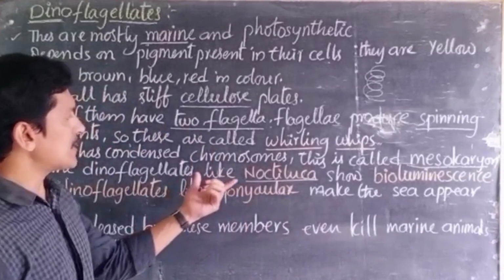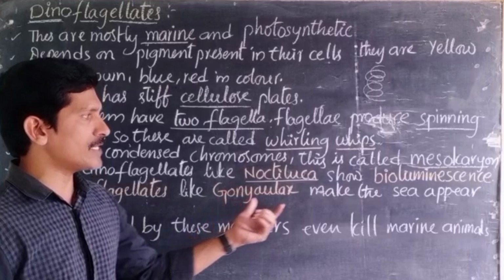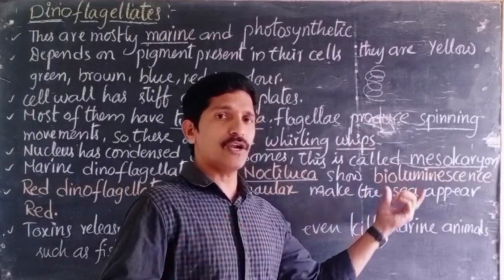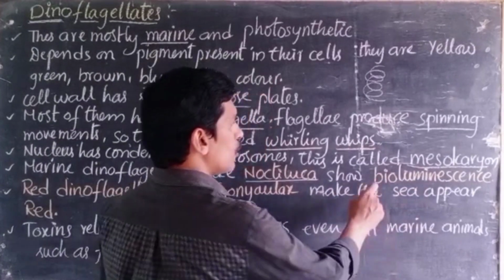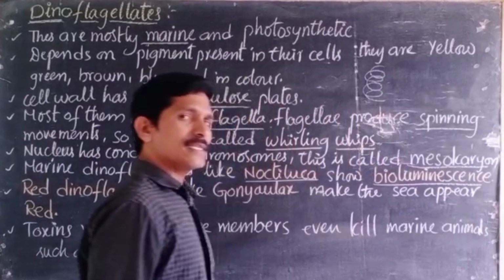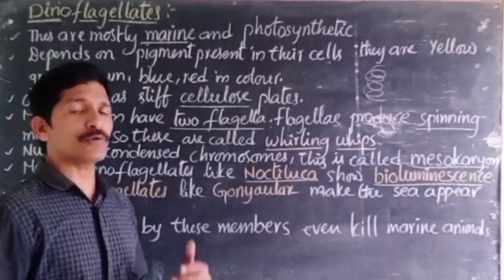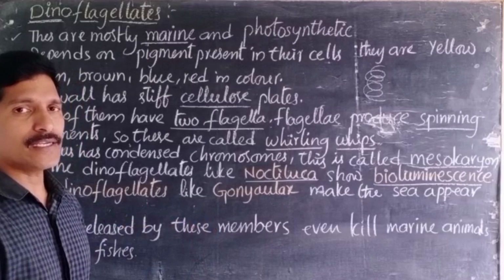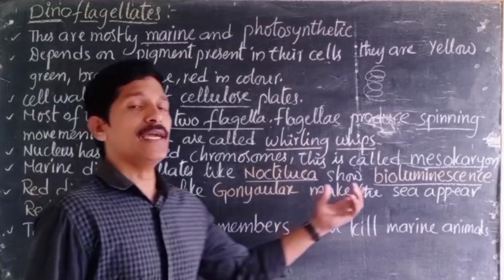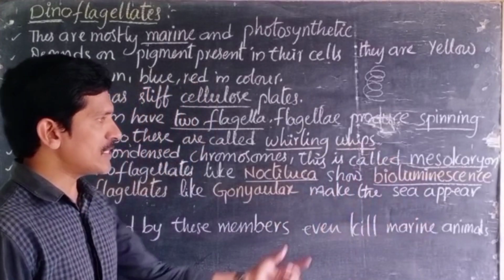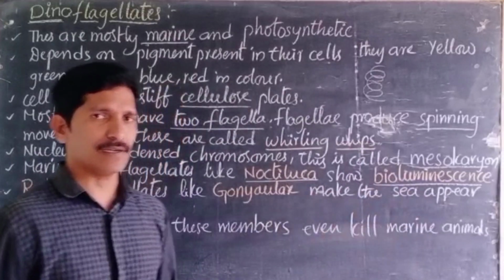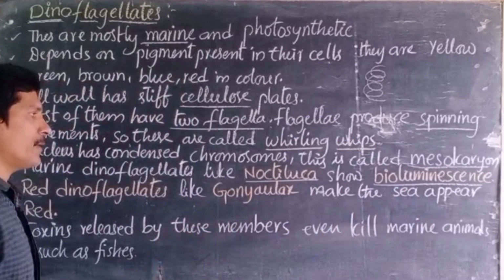So to sustain in such conditions, these organisms have an adaptation, that is bioluminescence. Bioluminescence means these organisms can produce light. The part of the body producing light is called bioluminescence, right? That is one example of dinoflagellates.